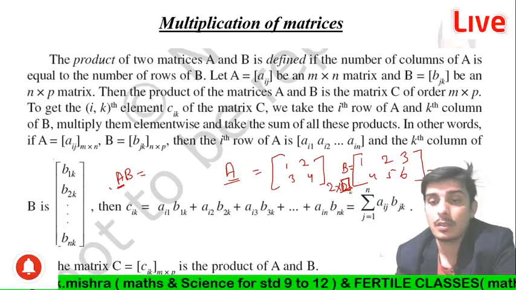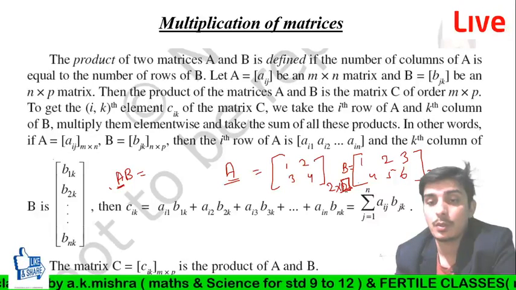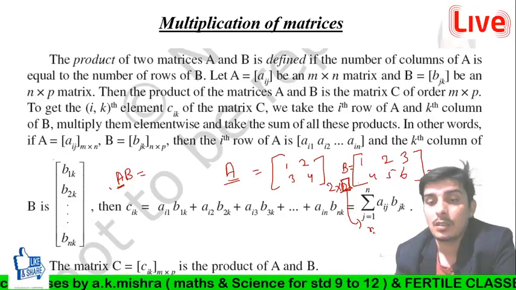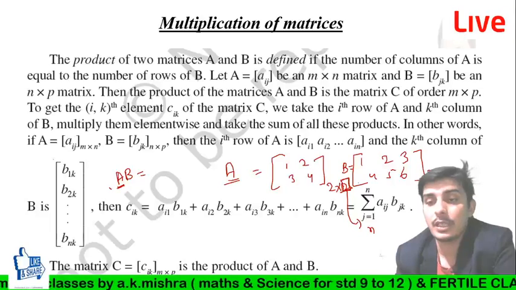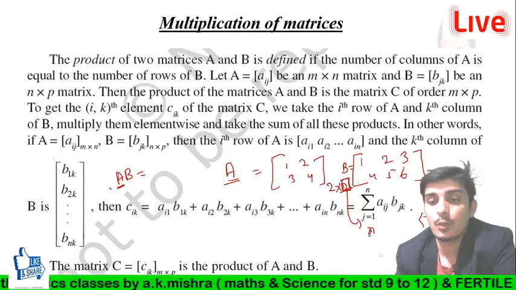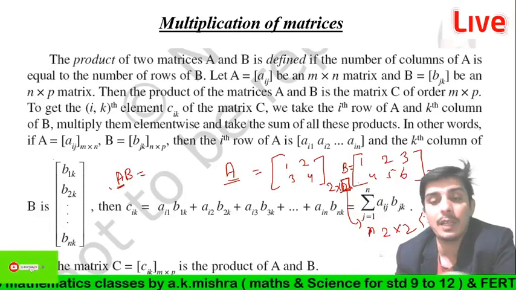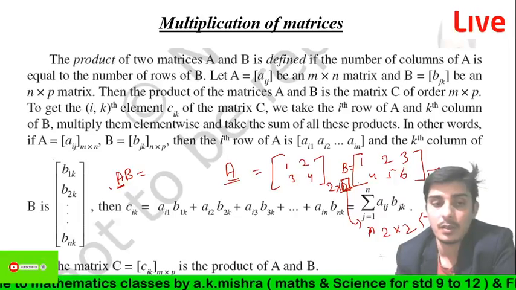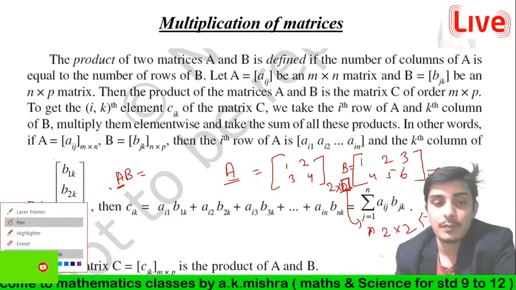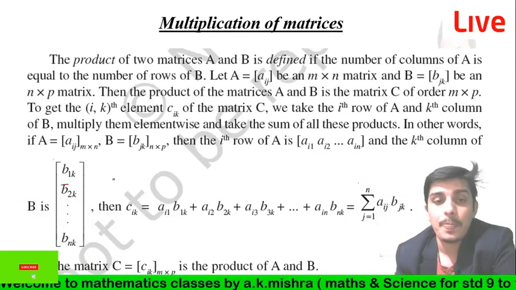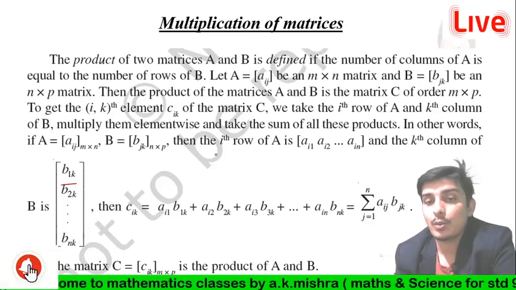So both terms are equal. The number of columns n is equal to 2 here. Both terms are equal, so you can multiply them easily, right? Are you getting what I am saying, guys? You can understand this better through this example.